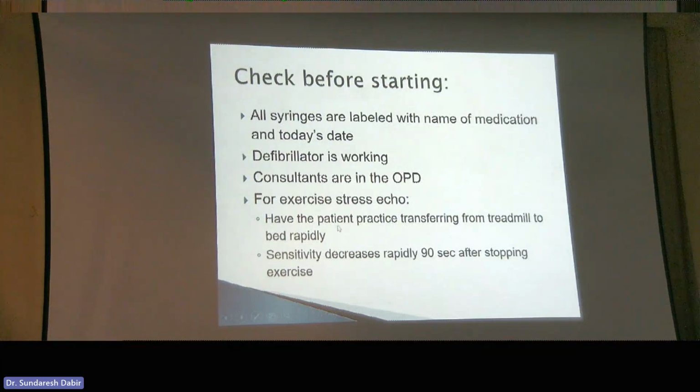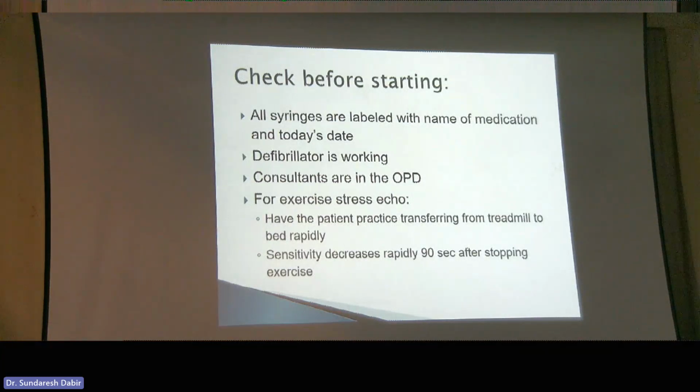If it's an exercise stress echo, you're going to take your baseline images, the patient's going to run on the treadmill, and then you have to quickly transfer them back to the echo bed to be able to do your post imaging. So before you do your baseline images, get the patient on the treadmill, just have them walk for 10, 20 seconds, and then have them practice shifting back to the bed quickly.